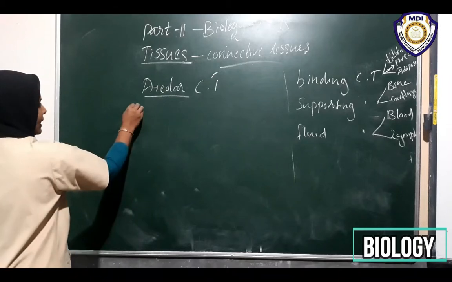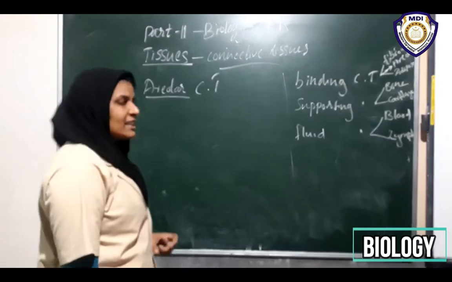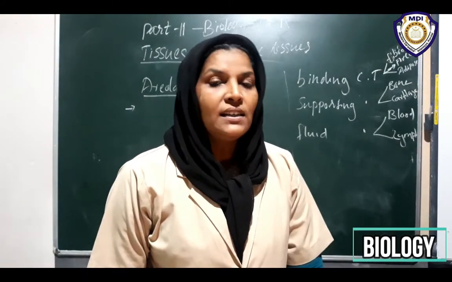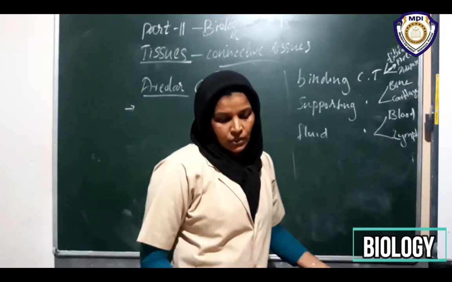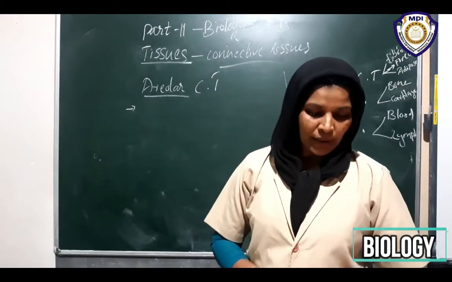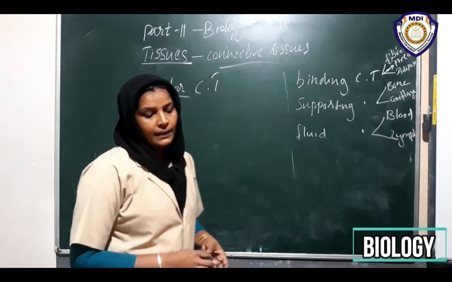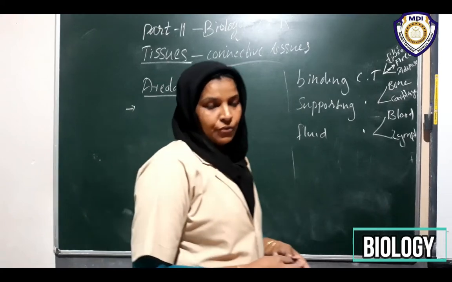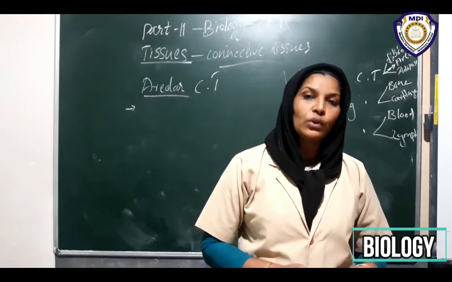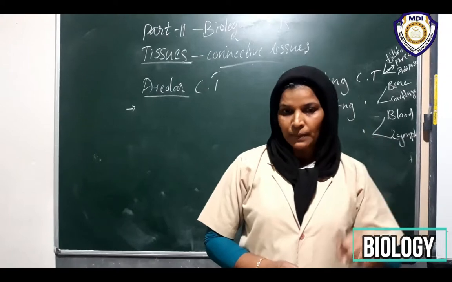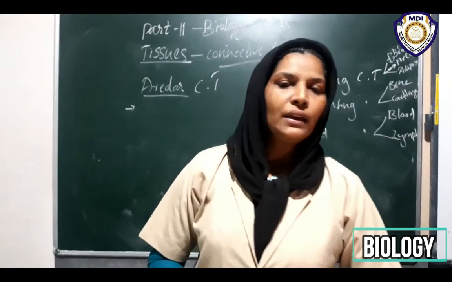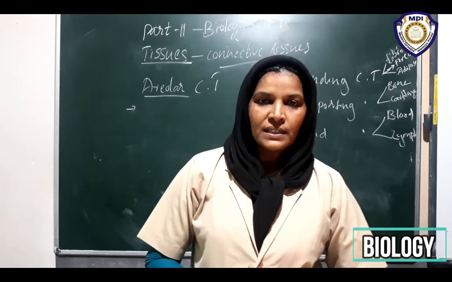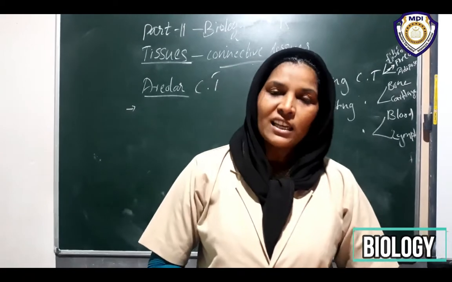Once again listen, they can be seen in between the skin and muscles, then around the blood vessels and nerves and inside of the bone marrow. Okay, so next characteristic features: it fills the space inside organs and helps in repairing of tissues. Inside of the organs it fills many spaces, plus it helps in repairing of tissues or cells. Could you understand? Okay.